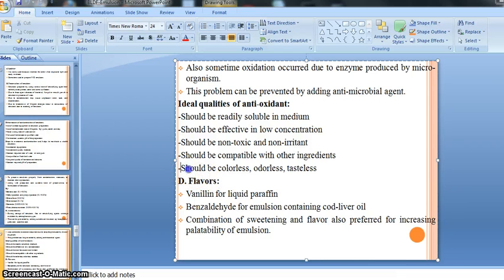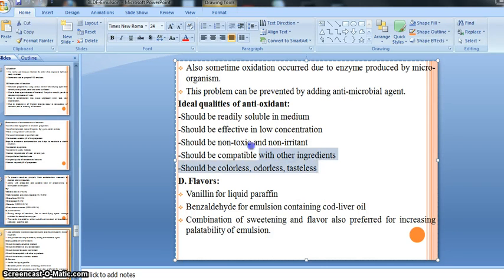Then the antioxidant should be colorless, odorless, tasteless, right? After the addition of antioxidant into the preparation, it should not give any color to our preparation. Then it should be odorless. After addition of antioxidant, it should not produce any bad odor or bad taste. That's why the antioxidant should be odorless, tasteless, and colorless, right?